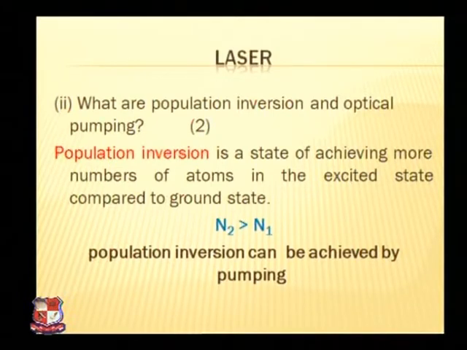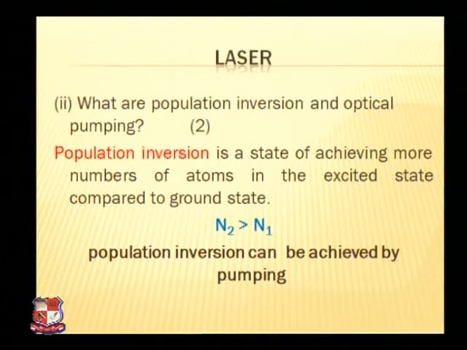N2 is the number of atoms present in the excited state, and N1 is the number of atoms or ions present in the ground state. Now the condition is N2 is greater than N1. That means population inversion is the state of achieving more atoms in the excited state compared to the ground state. You can see this question is asked for 2 marks.